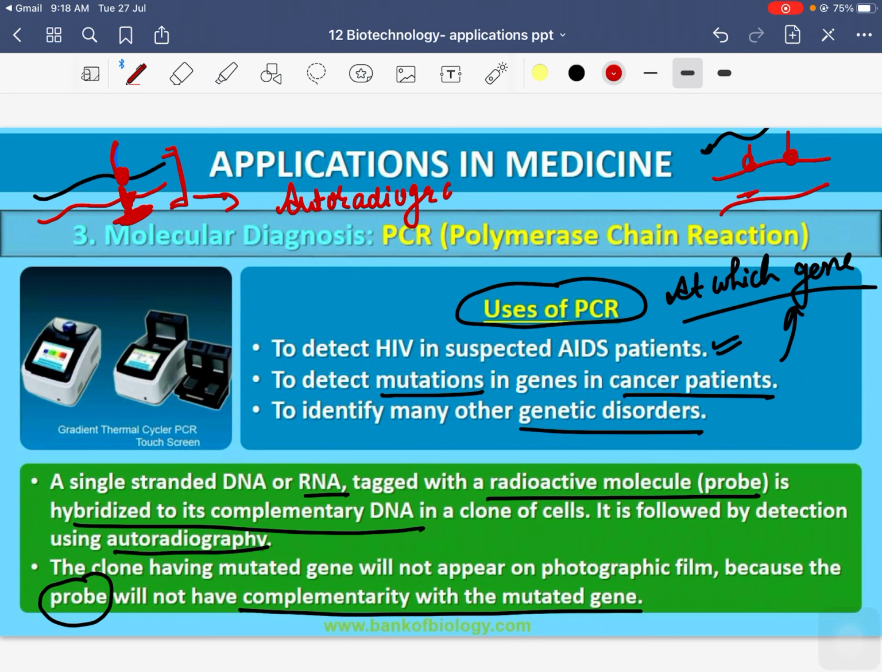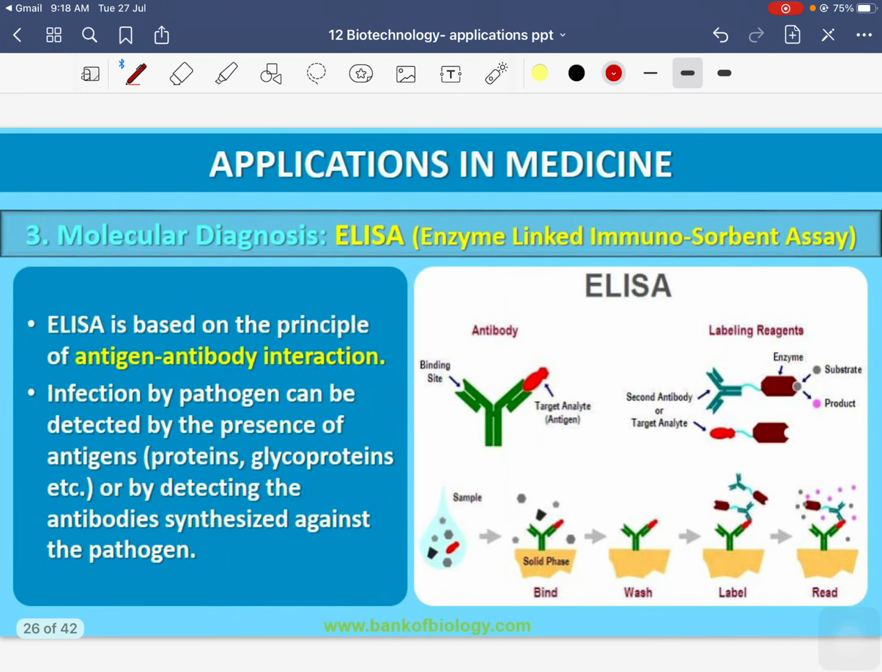This can make connection with the normal gene, but if these genes are mutated, it cannot form the complementary base pair with the mutated gene. So अगर base pair बनेगा ही नहीं, complementarity बनेगी ही नहीं, तो it will not appear on the film. So that is the first, these days very commonly used. The other method commonly used is ELISA.